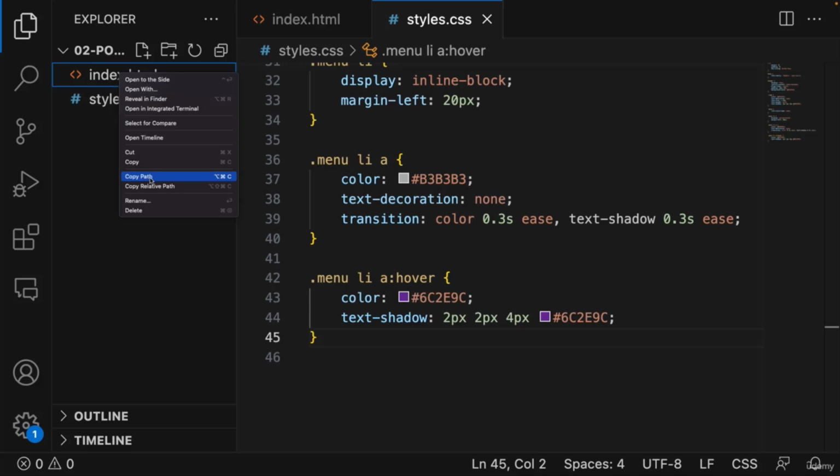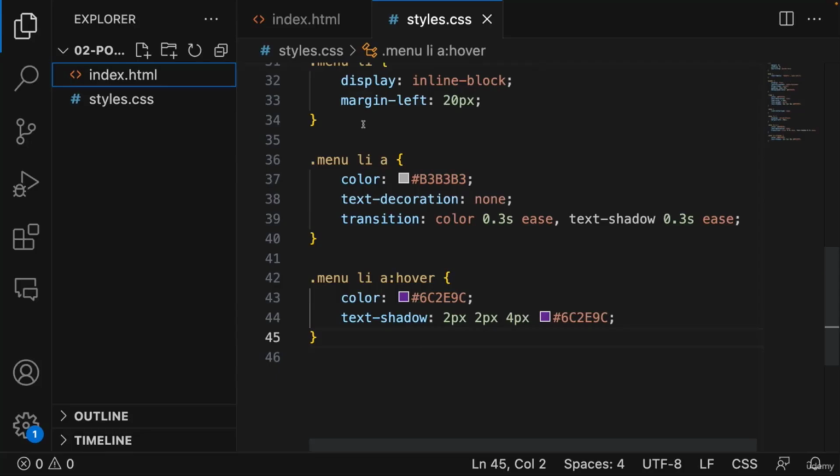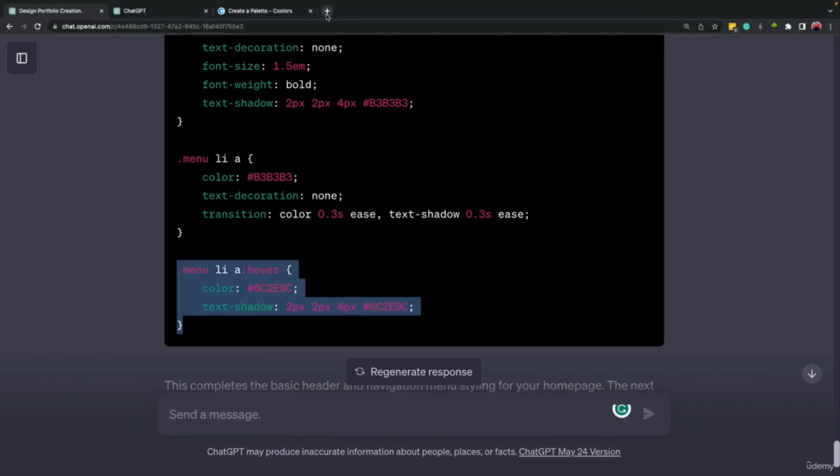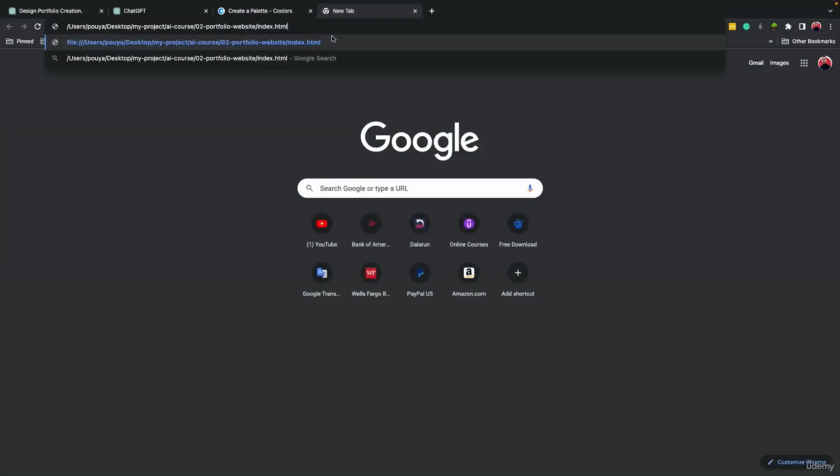path. Okay, that's all. Copy path and come here to your browser, any browser that you use, open a new page and paste the path. Okay, so here is our website. Till now it created these pages. We have home, about me, services, portfolio, and as you can see, we don't have FAQs or awards. And here we have the logo.